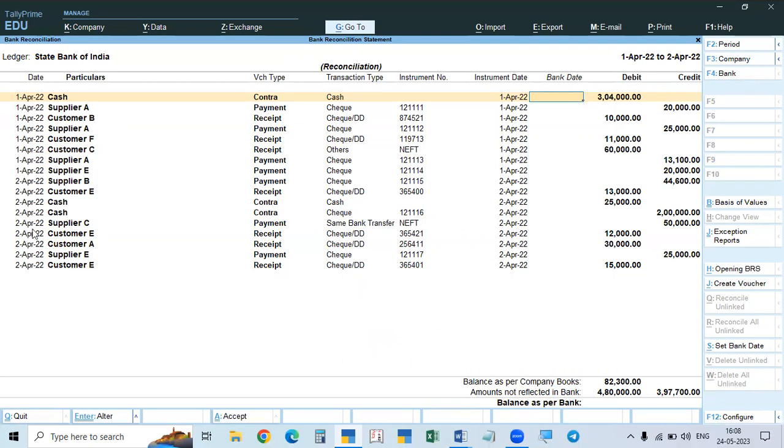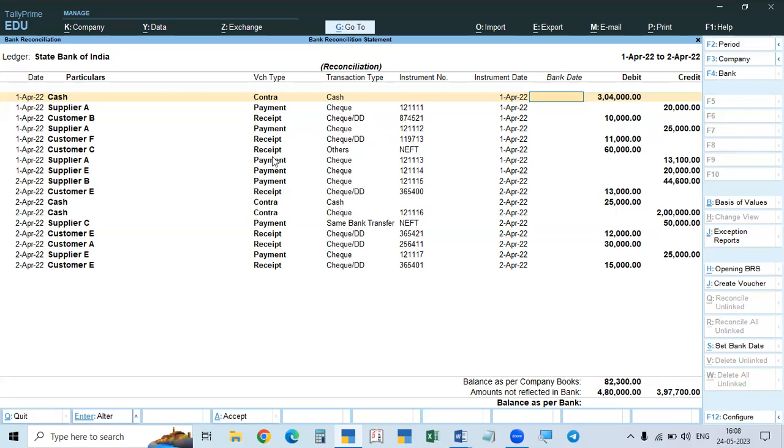So here you see, everything is shown, but in addition to that, transaction type, instrument number, instrument date, because the date of entry may be different from the instrument date of the check. When you made an online payment, there is an ID number, that is the online payment number. All these will be available: the instrument date, the instrument number, whether check number or NEFT or anything.